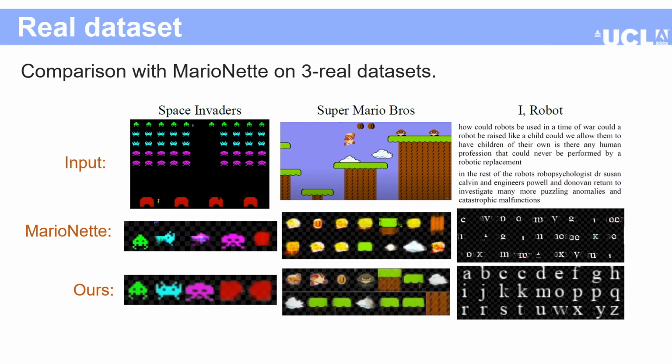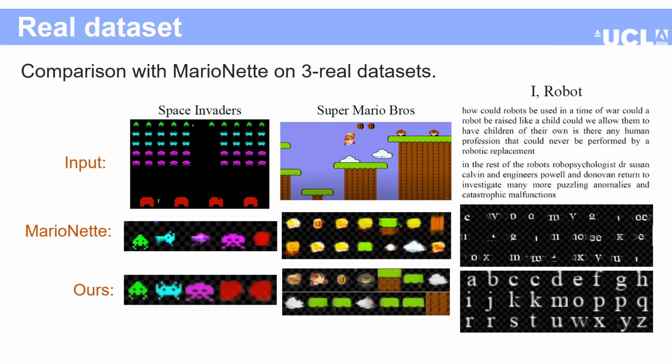Here, we show our results on 3 real-world examples. Like our previous comparison, you can notice how our concepts are more interpretable than existing neural network methods. I would like to draw your attention to the experiment on the right. In this experiment, the input to our method is pages of the iRobot novel. You can notice how our method learns individual alphabets of the English language as the concepts, which is also the expected result.